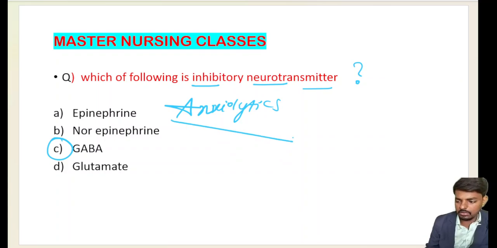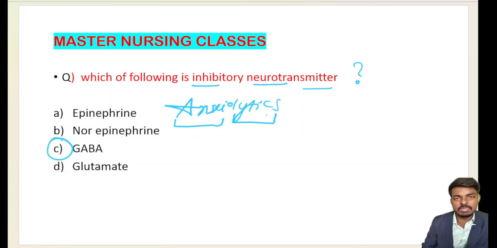Anxiolytics are the drugs responsible for decreasing anxiety. Anxio means anxiety, lytics means breaking. So anxiety breaking means decreasing the anxiety.